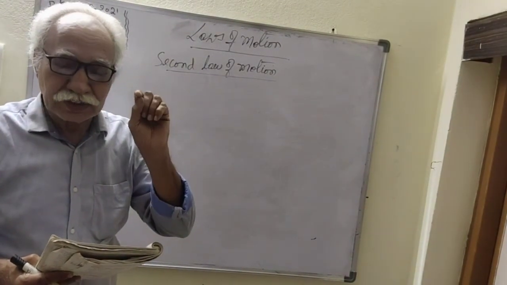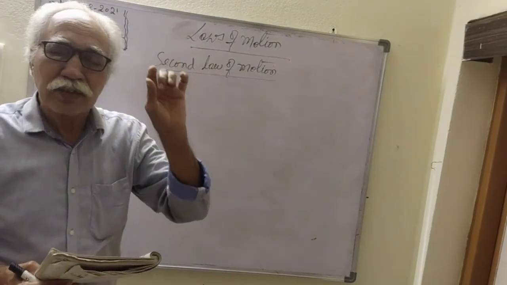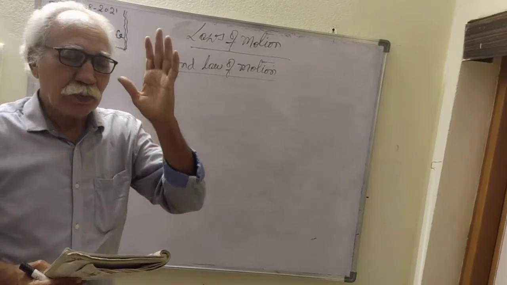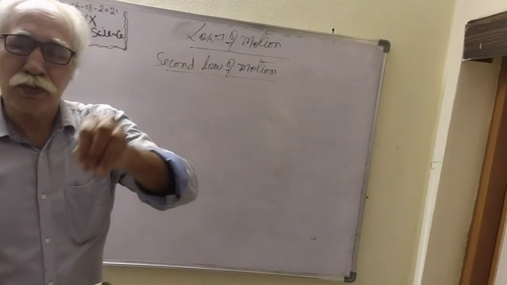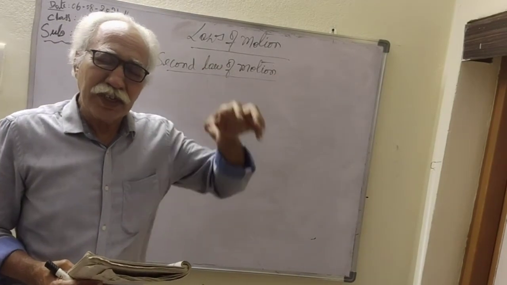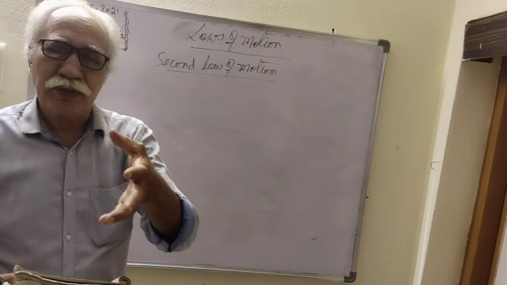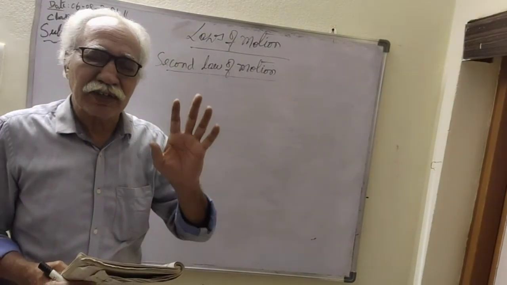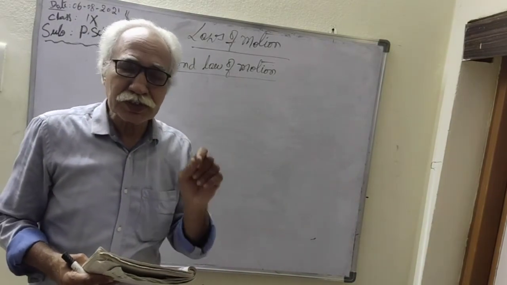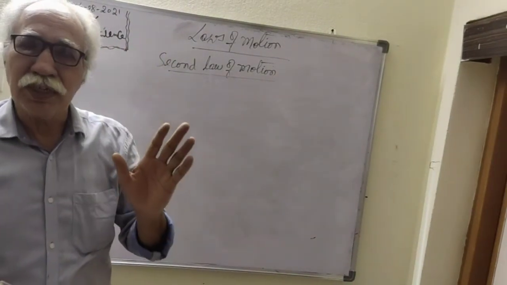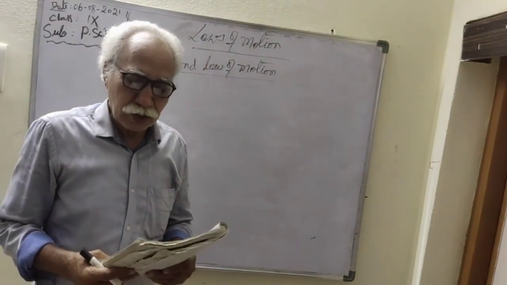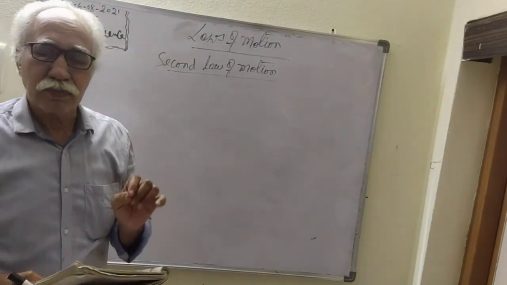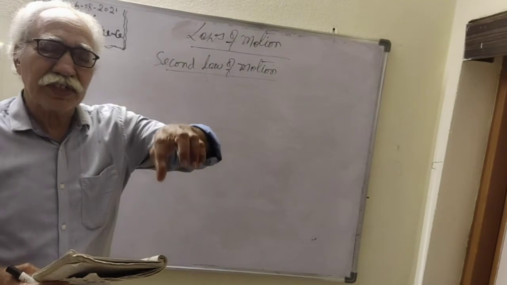So whenever a non-zero net force acts on an object, what happens? The body which is at rest gets into motion. When a body is in uniform motion, it increases its speed. So in both cases, the body accelerates, which means the equilibrium is disturbed. Now we are going to discuss how the acceleration of an object depends on the force.